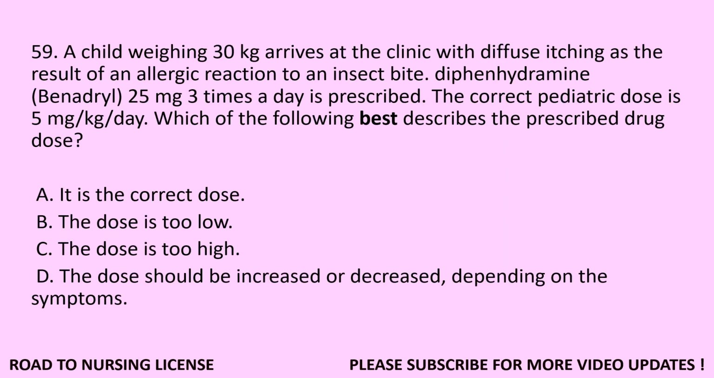Question 59. A child weighing 30 kilograms arrives at the clinic with diffuse itching as the result of an allergic reaction to an insect bite. Diphenhydramine, Benadryl 25 mg 3 times a day is prescribed. The correct pediatric dose is 5 mg/kg/day. Which of the following best describes the prescribed drug dose?